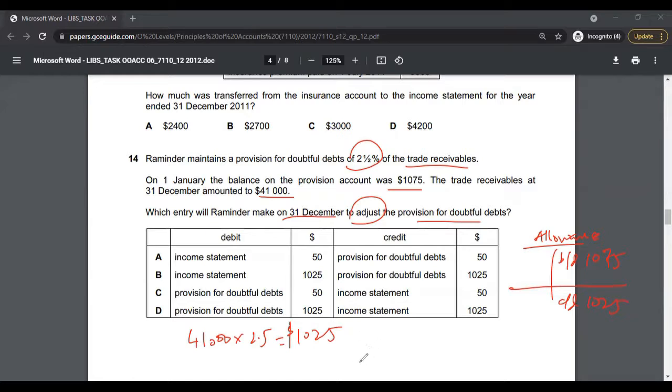The entry will record the change in the provision. So what's the change? 1,075 minus 1,025. The change is $50. Is it upward or downwards? This is downward. This is a reduction of $50 in the provision, right? Therefore, if you go through the options, a reduction is going to be an income. So therefore, a credit to income statement. The correct answer to multiple choice 14 is actually option C.